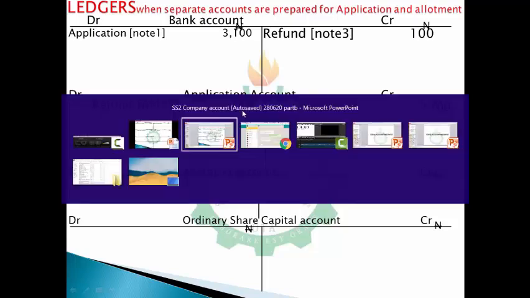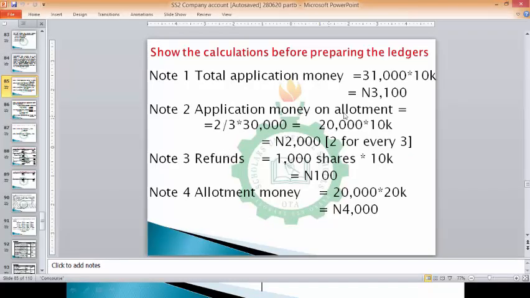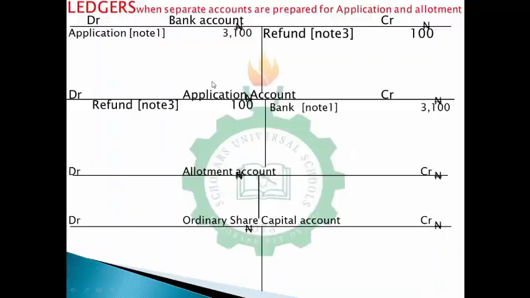Now the point of allotting. At the point of allotting, they said application money on allotment. So now on allotment, you're allotting 2,000 naira. When I say allotment now, we are not really dealing with the allotment, so to say. We are still dealing with the first stage of application, where you have to allot shares to the applicant. So this money they've paid, this 3,100 that they've paid, you have to allot shares to them.